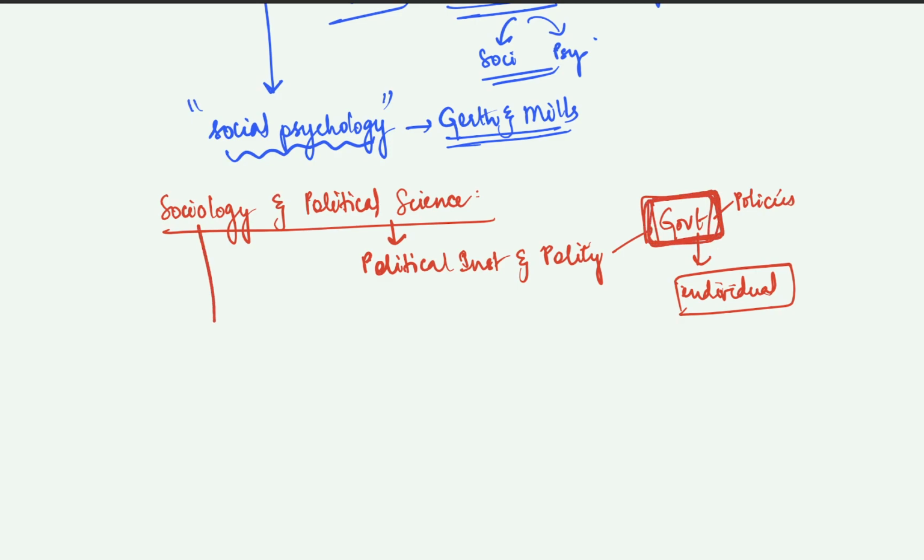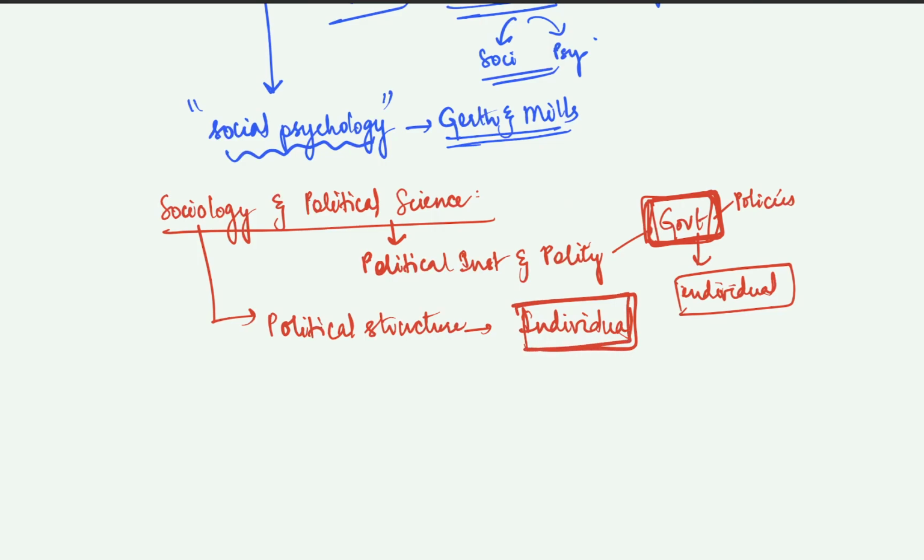Whereas sociology also talks about political structure, right? But here it focuses on the individual as the center point of study. So the individual is the center point of study in sociology, whereas the main context of study in political science is the government.